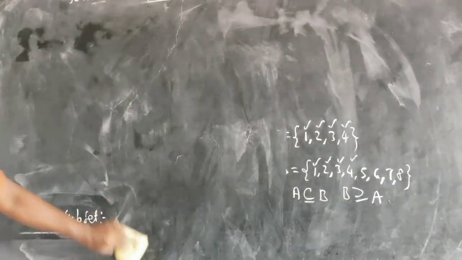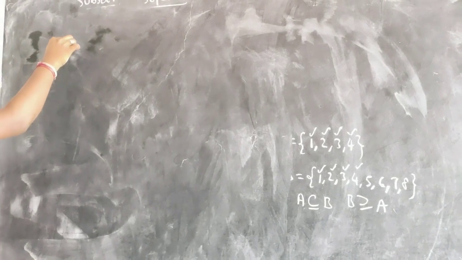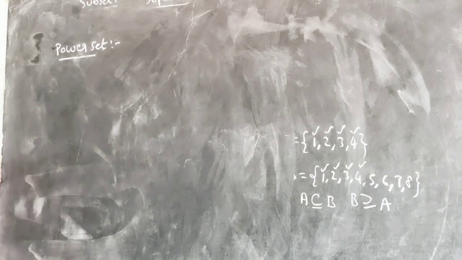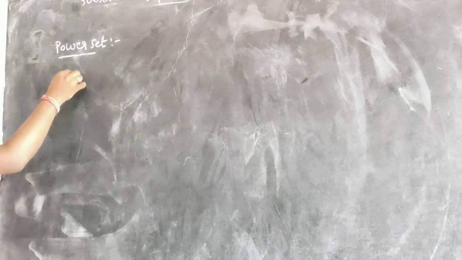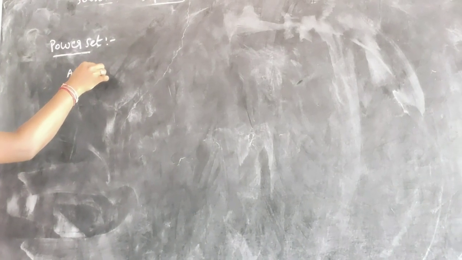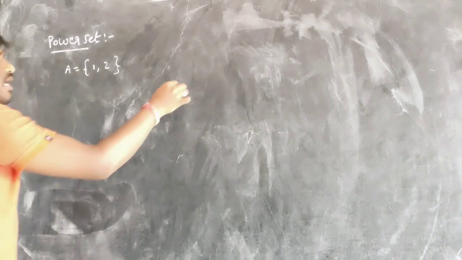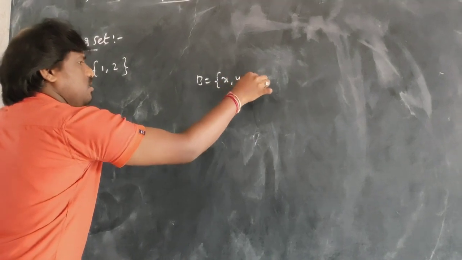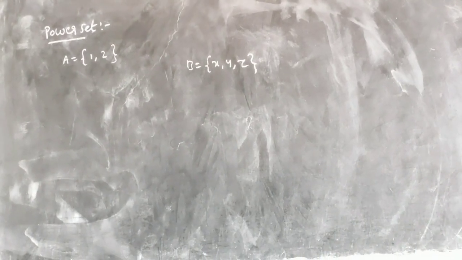Next, let us go for the next thing, which is power set. What is a power set? The power set meaning is, suppose a set is A is equal to {1, 2}, and B is a set, you have {X, Y, Z}. What is the meaning of power set?